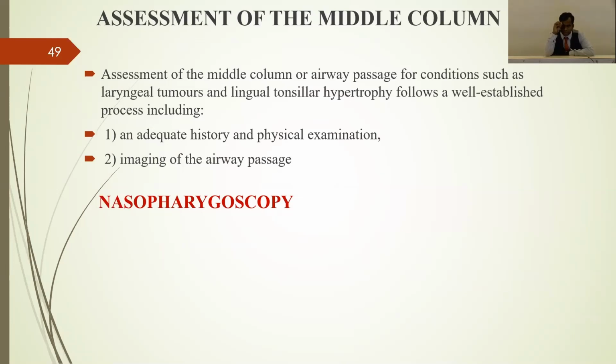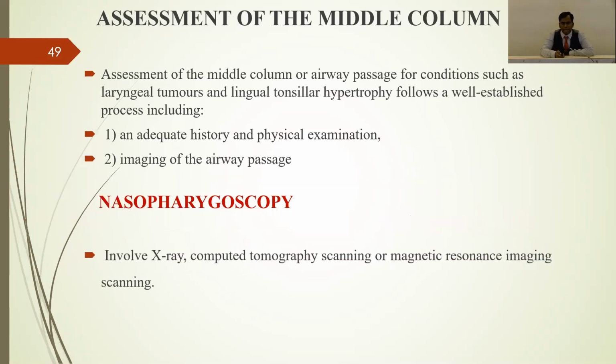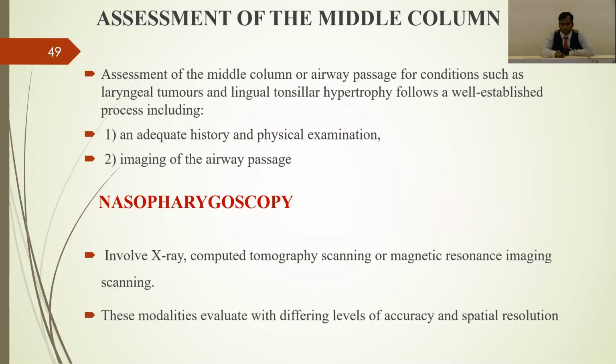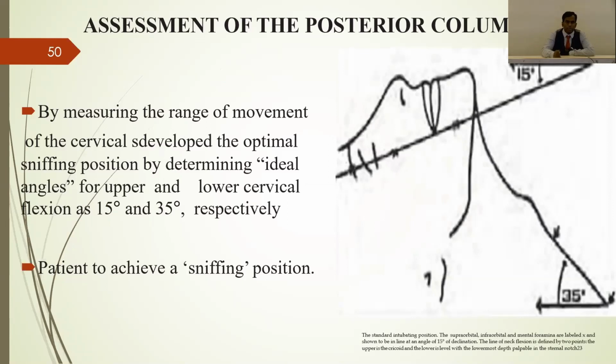But the only disadvantage of this is that whenever you induce the patient, if the glottic opening is very small because of some tumor or stricture, some extratracheal compression, then definitely the airway may collapse. So that is the reason nasopharyngoscopy is a very good tool for assessing the airway, but you should be careful if the glottic opening is very narrow. Then they can have an X-ray, CT scan, MRI for scanning, which will definitely help us with accuracy as well as spatial resolution. Then assessment of the posterior column.